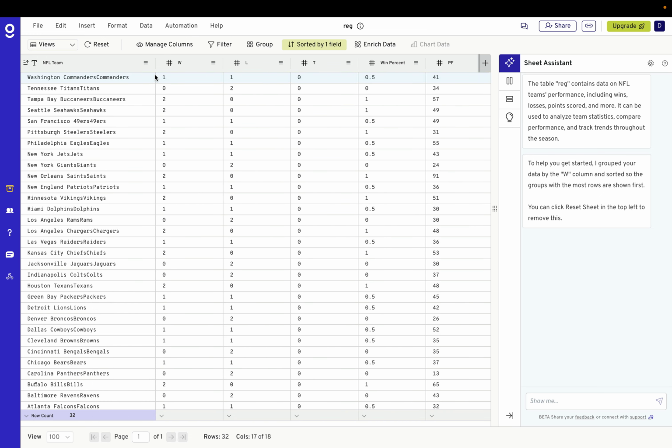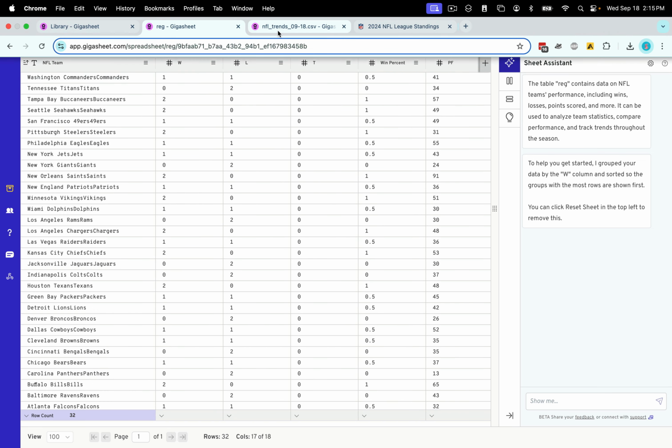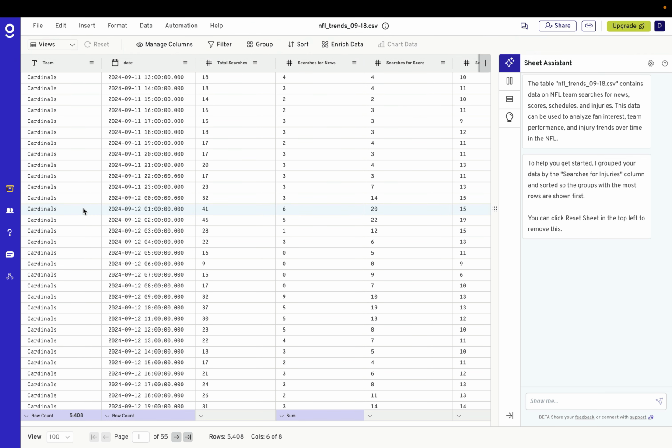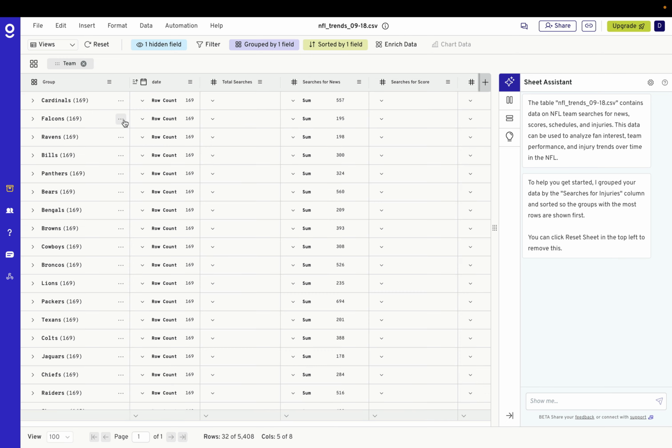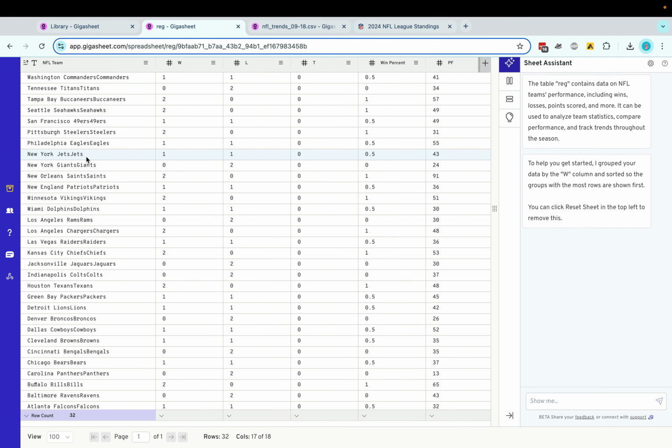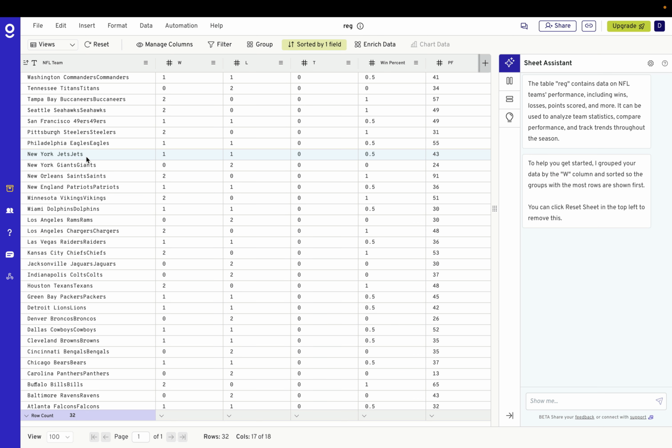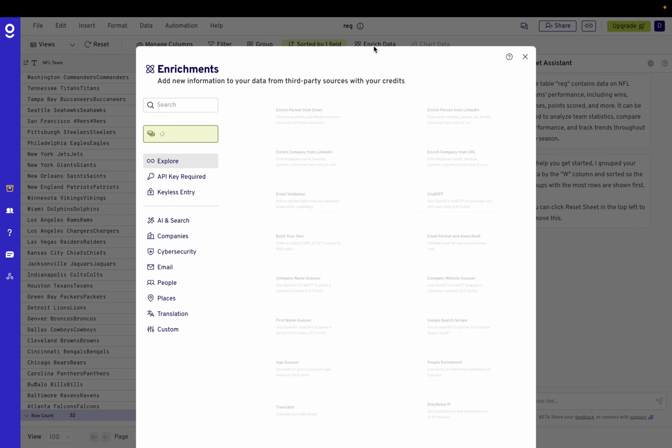What I want to do is a join or a VLOOKUP on this sheet with this sheet here. So you can see I've got team name is Cardinals. And if I group these again, you can see all the team names: Cardinals, Falcons, Browns, Broncos, etc. And over here, they're kind of messed up based on how the scraping came through. So I've got this Chiefs, Raiders problem going on. I could probably write a formula or regular expression to piece this apart, but actually I'm going to take a different approach and use ChatGPT.